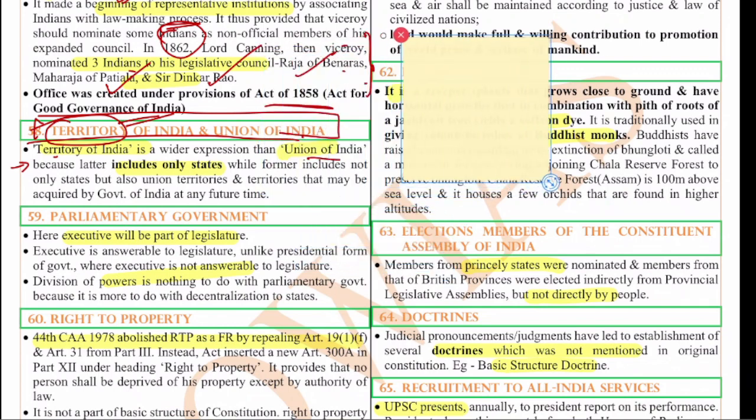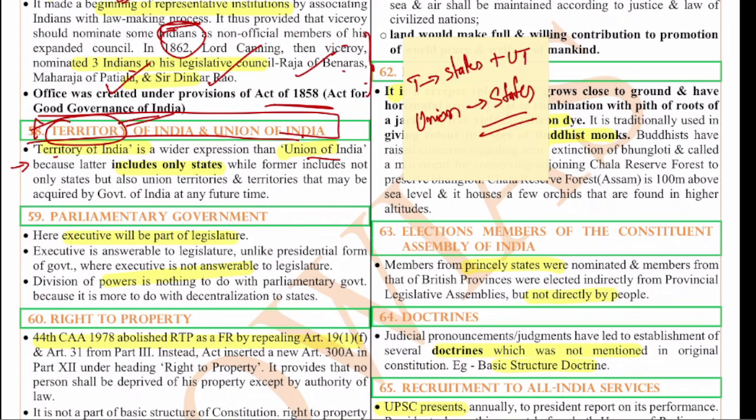Territory includes both states plus union territories. But on the other hand, what does union mean? Union means only states. So that is the major difference.